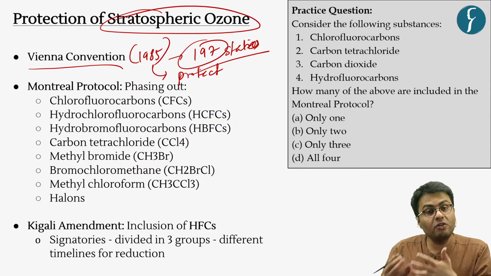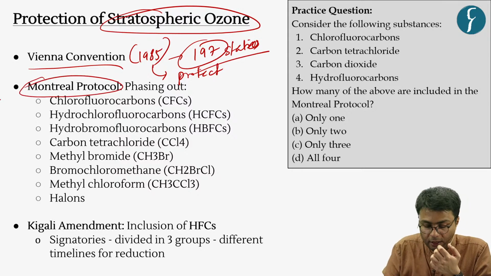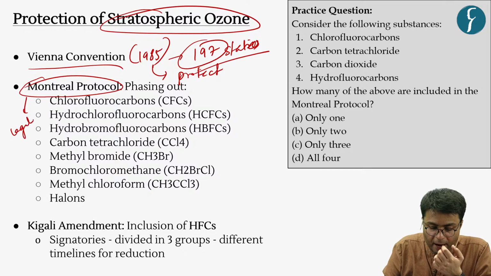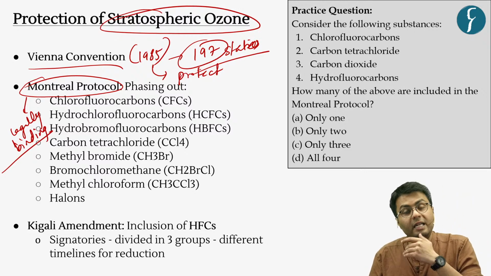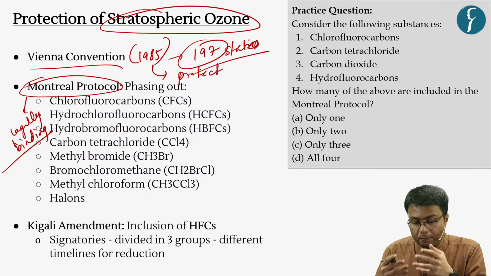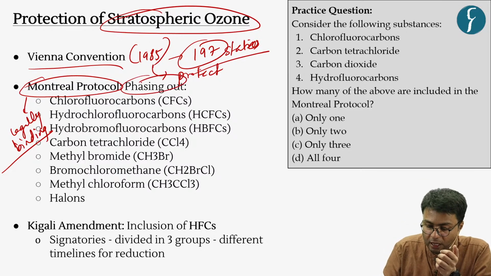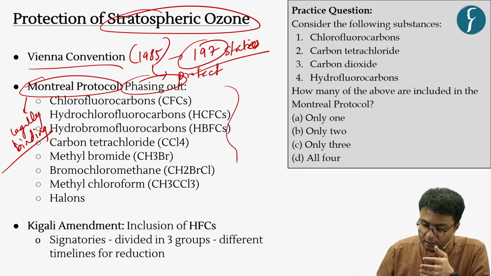Now, in this Vienna Convention, a Montreal Protocol was also signed, which is a legally binding document. This Montreal Protocol was legally binding on all the signatory parties, and these parties agreed to phase out chlorofluorocarbons and other ozone depleting substances.